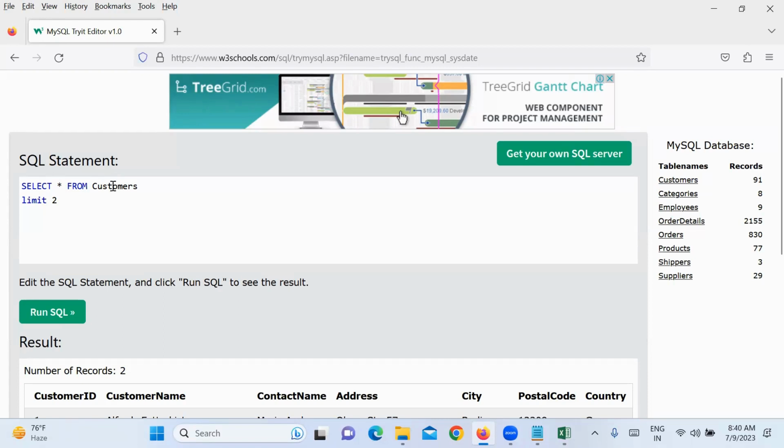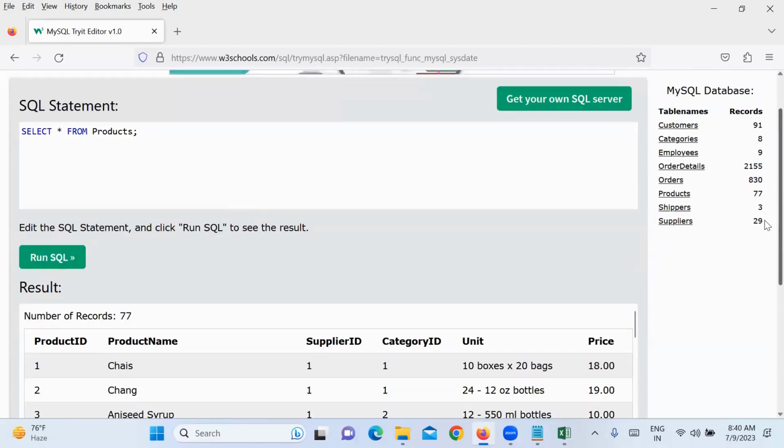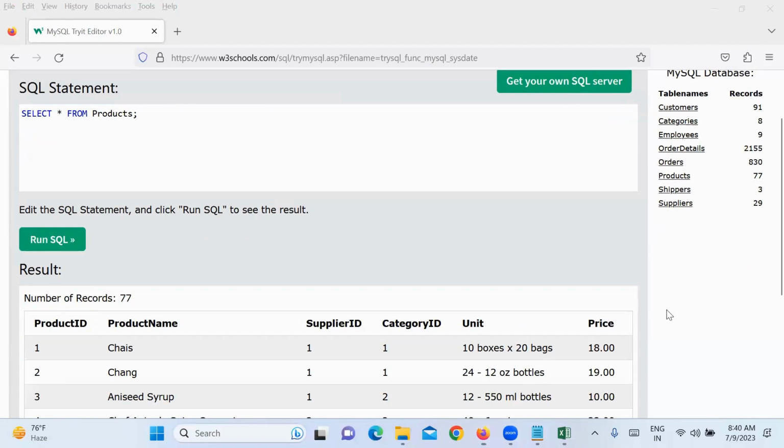Okay, right? Select star from customer, limit 2. But for example, if I'm asking a question, I want to select the first 2 highest price products. The first 2 highest price products. What can you do? Think. Limit 2 means you will get only the first 2, right?